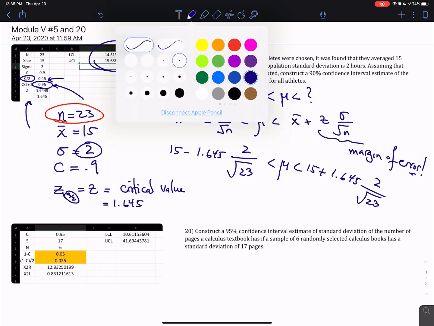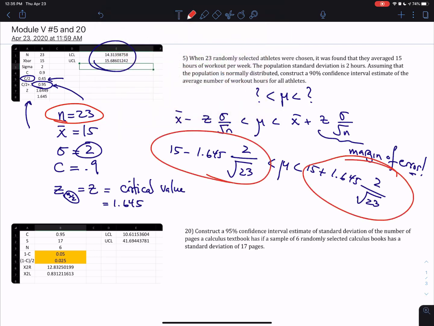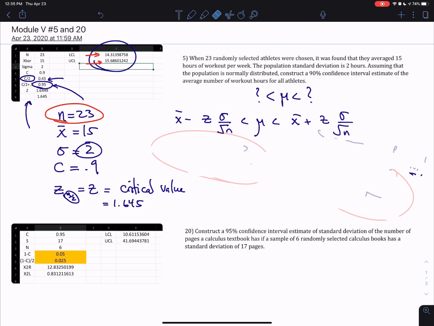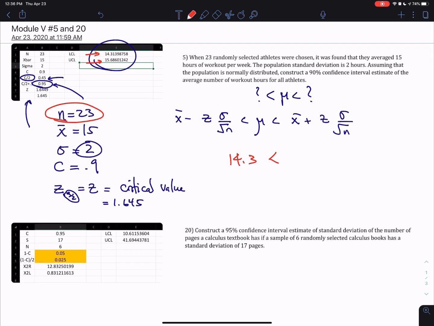Now the computations of this are done using technology, on calculators or spreadsheets, but since calculators are yesterday's news, we're going to use spreadsheets to calculate it, and I've calculated it for you. I'm not going to do computations here. These are the answers. So my final answer, if I write it in red, let me just erase all this stuff except the formulas. If I want to just write the answer, and let's say I use one decimal place, it will be 14.3 to 15.7. And that will be my response to that question.